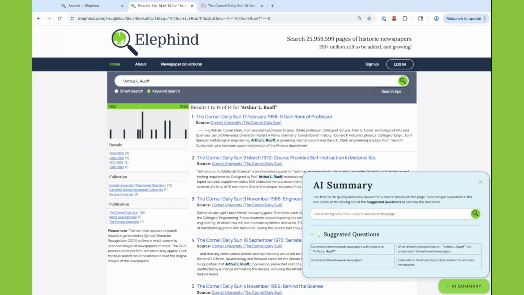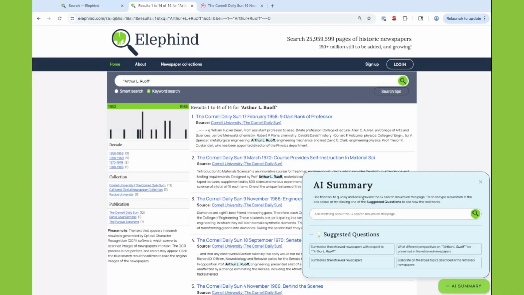Now, the AI Summary Assistant can summarize or extract key information from the first 20 results of a page. In this case, we only have 14 results, so it should be able to do this fairly easily. But in the last example, where we had over 700 or something, you can only get summaries from that first 20. Anything past that, it won't work.